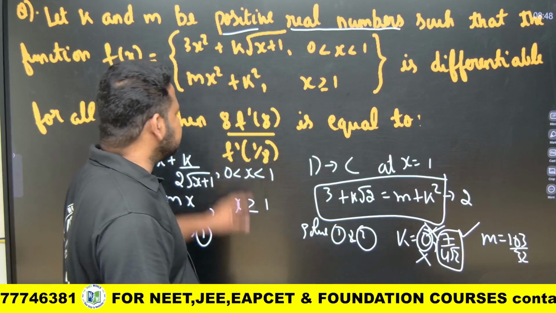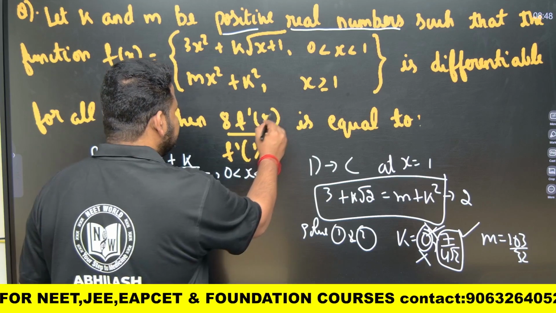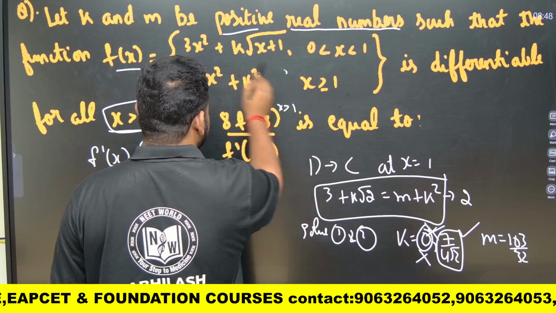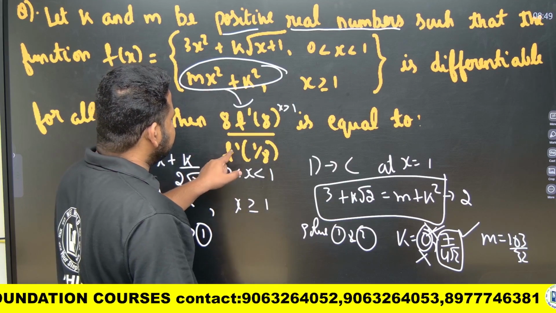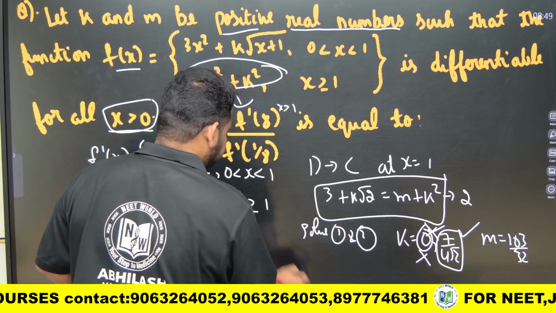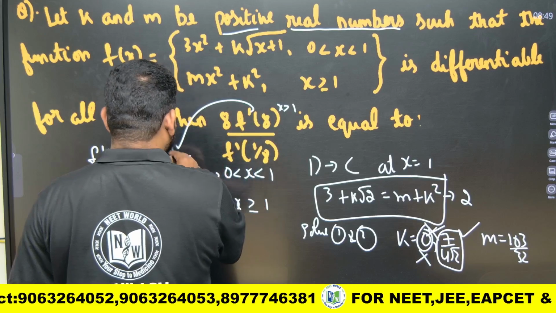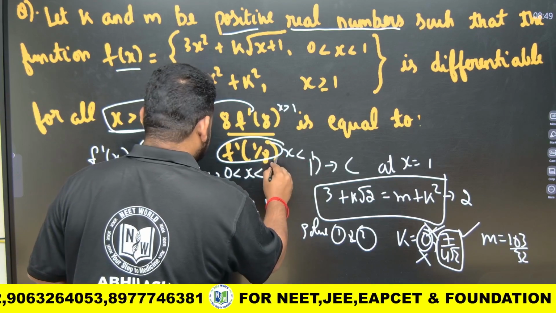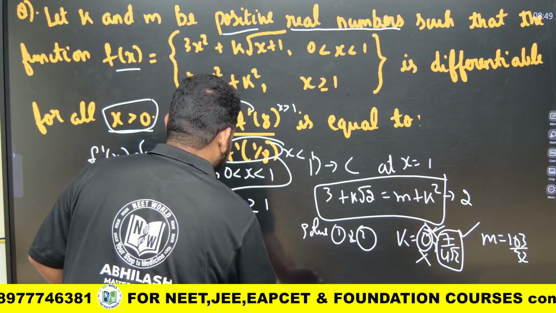Now they are asking 8 times f dash of 8, 8 times f dash of 1 by 8. If they are asking f dash of 8, it means x is greater than 1, so I should take this function for this. If x is less than 1, which function should I take? Let me repeat it again.